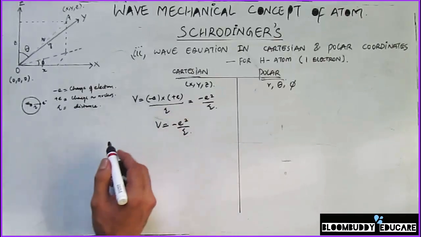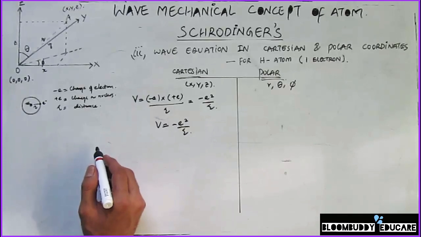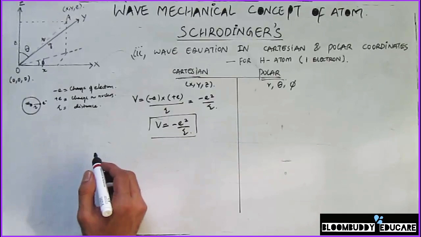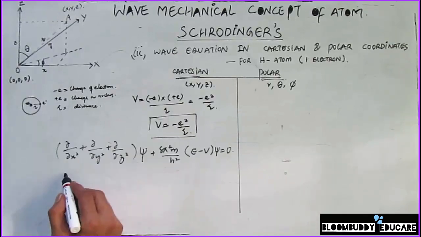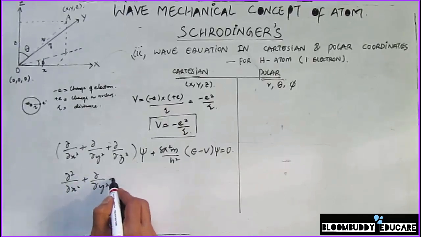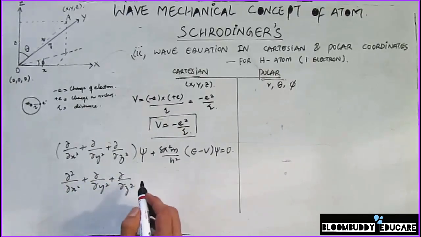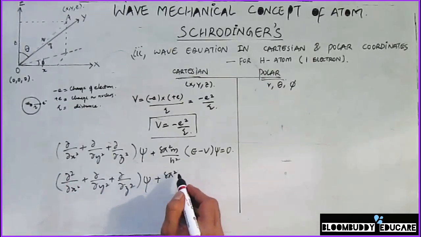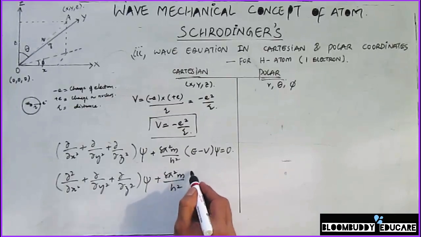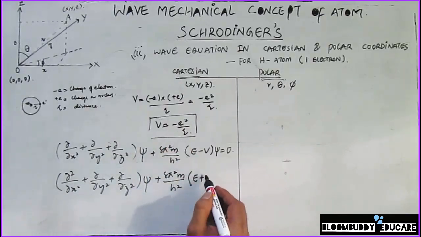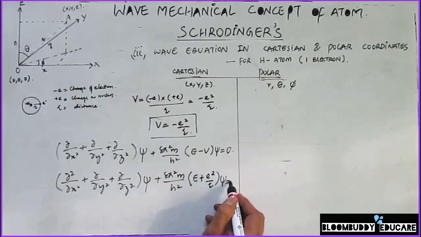Now for Cartesian coordinates, if I solve the Schrodinger wave equation, wherein I'll be substituting the value of V, then the equation becomes: del square by del x square plus del square by del y square plus del square by del z square, into psi, plus 8 pi square m divided by h square, into E plus e square by r, psi equals 0.